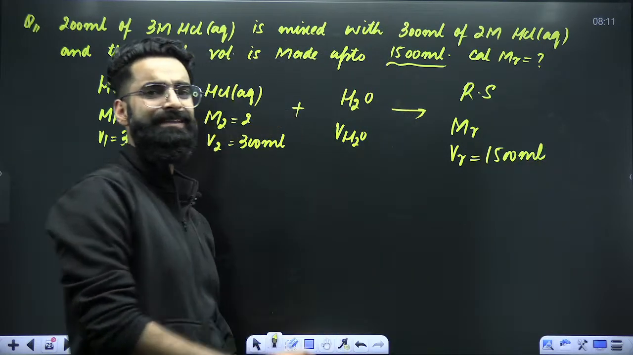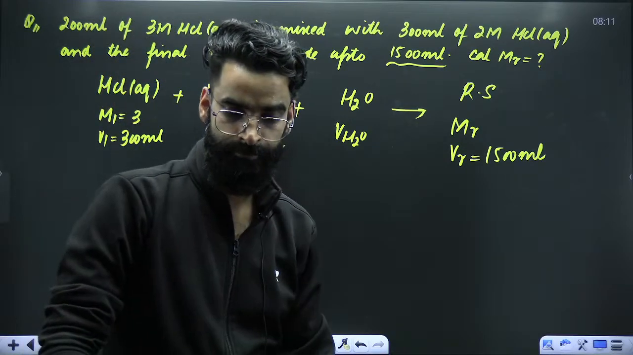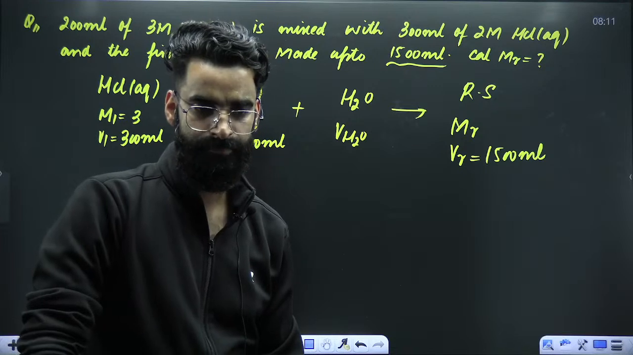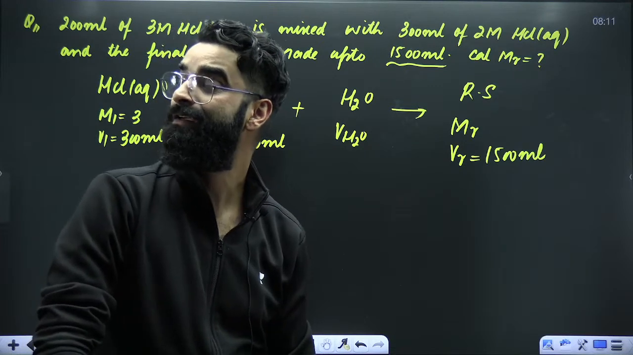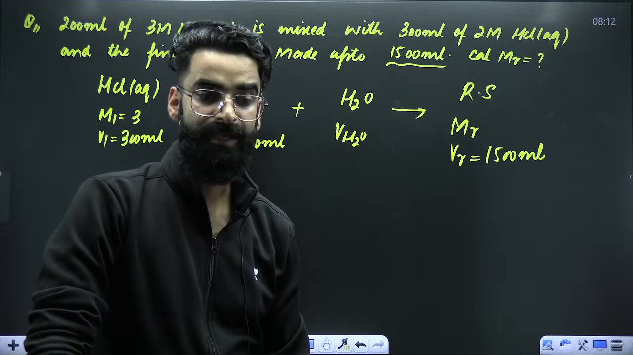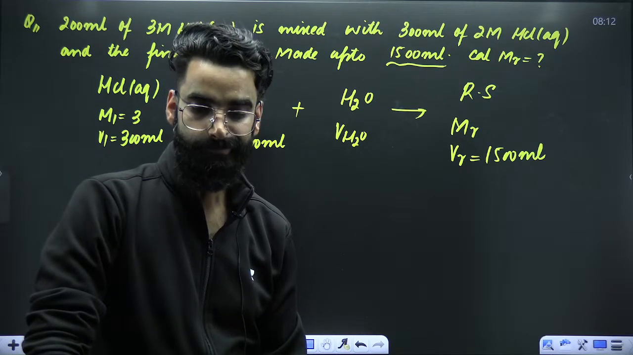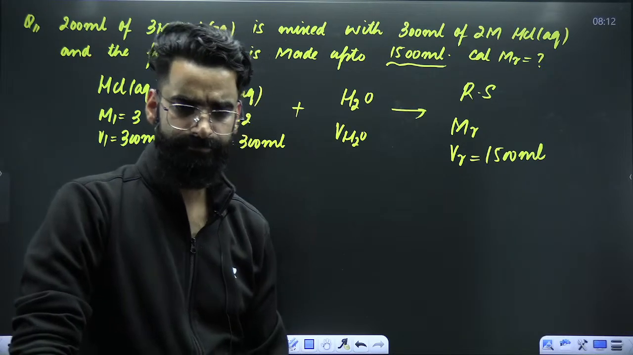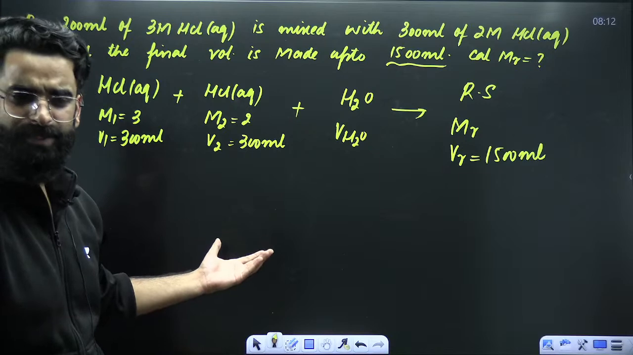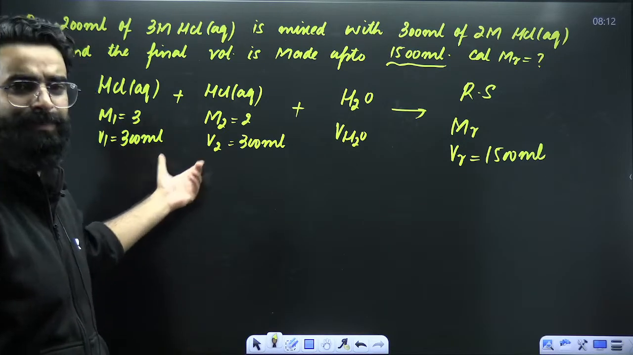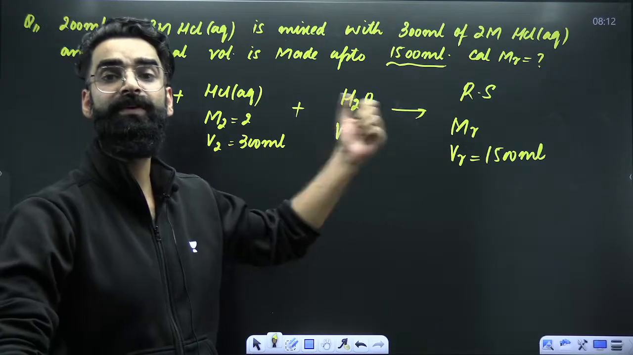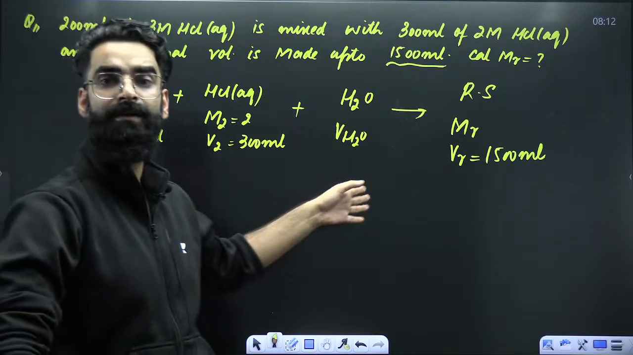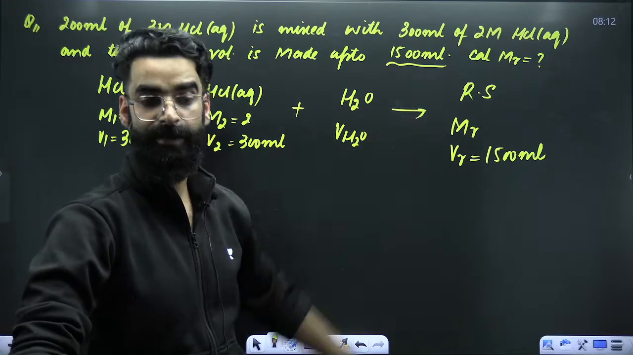Perfect. I'm taking the case of an ideal solution. I'm not considering anything apart from ideal. Is this clear? So you can easily solve this question, right? M1V1 plus M2V2 is equal to MRVR. M1 is given, V1 is given, M2 is given, V2 is given. VR is also given. So you have to calculate MR. That's it.